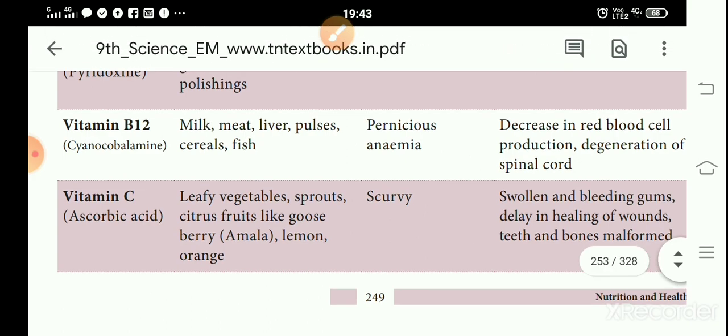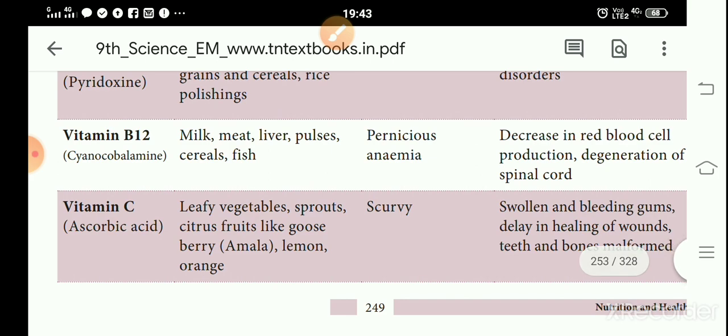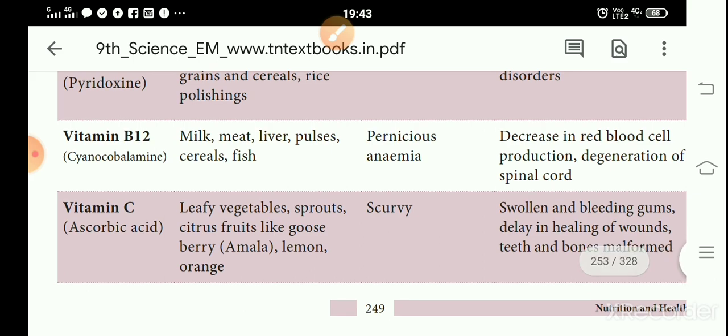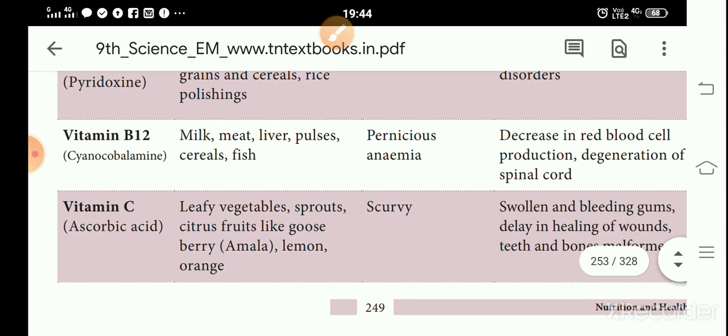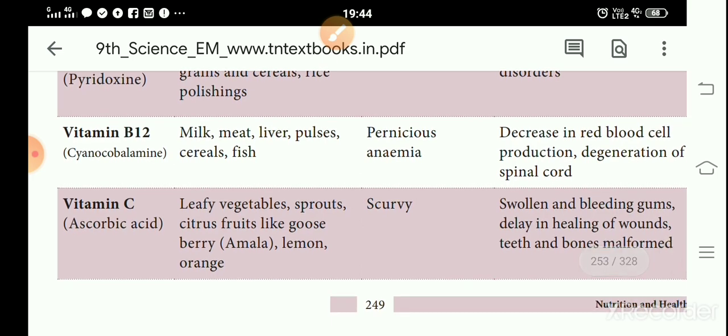The deficiency of vitamin C causes a disease called scurvy. What will happen means bleeding gums, swollen gums. The teeth are embedded in the gums, and these gums will swell and bleed, meaning blood will ooze out from the gums. Delay in healing of wounds. So the wound will not heal properly if the person is deficient in vitamin C. Then teeth and bones are malformed. Malformed means not properly formed. These are all the symptoms of this vitamin deficiency.